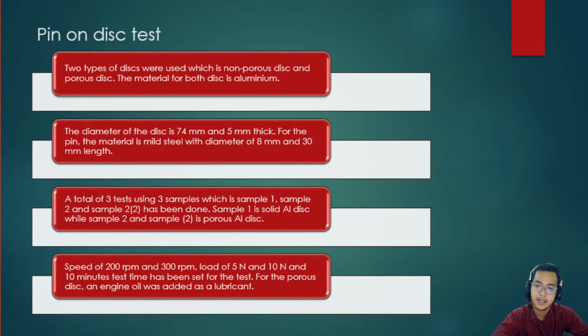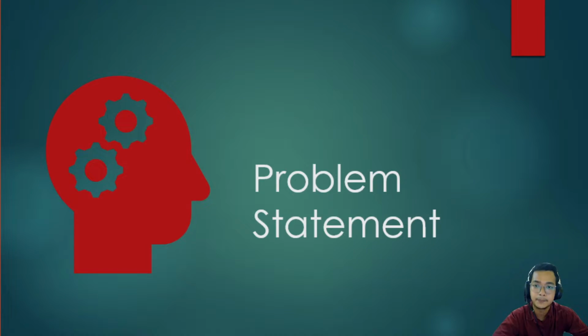A total of 3 tests using 3 samples, which are sample 1, sample 2 and sample 2 number 2, have been done. Sample 1 is a solid aluminium disc, while sample 2 and sample 2 number 2 are porous aluminium discs. The speeds of 200 rpm and 300 rpm, loads of 5 Newton and 10 Newton and a 10 minute test time have been set for the test. For the porous disc, engine oil was added as a lubricant.